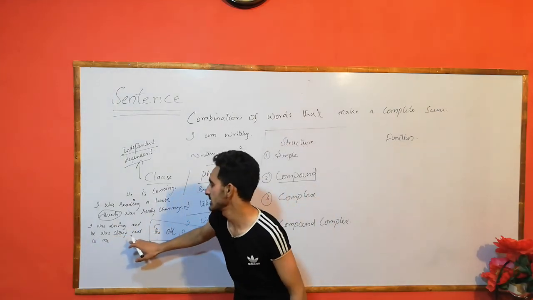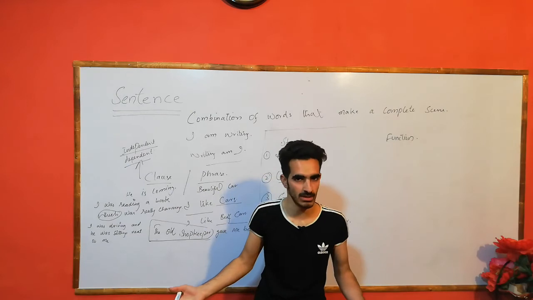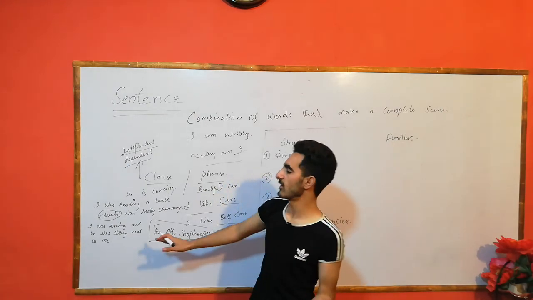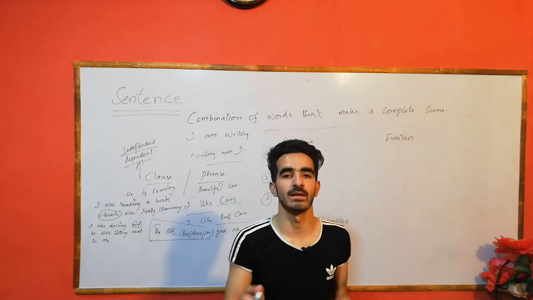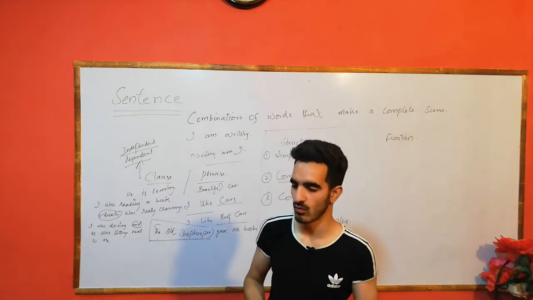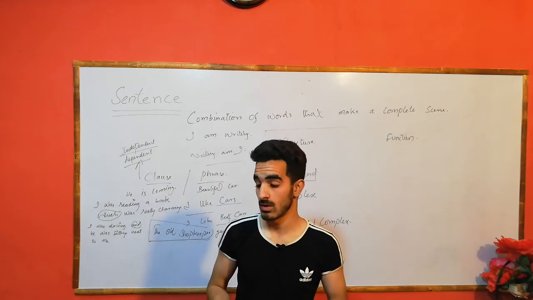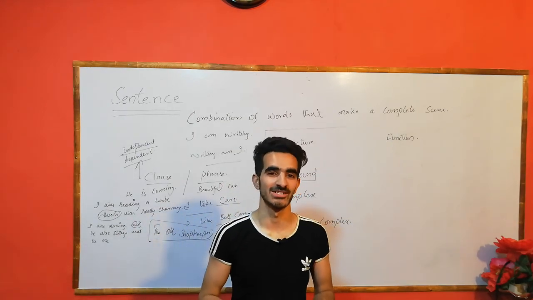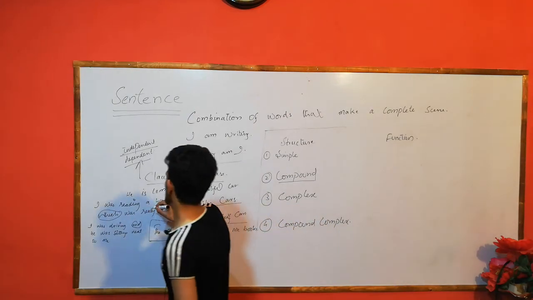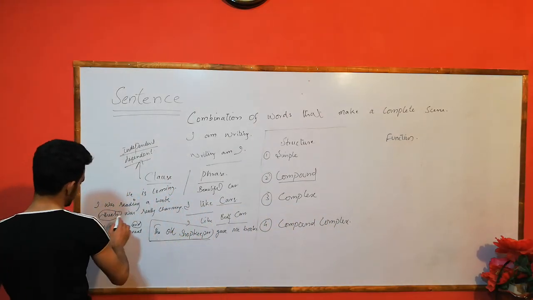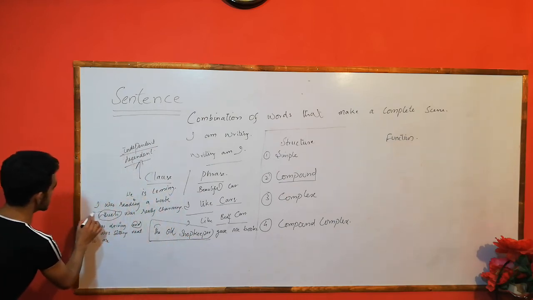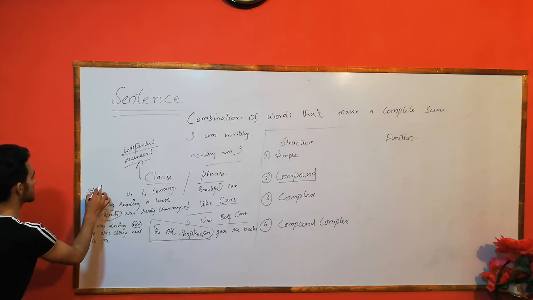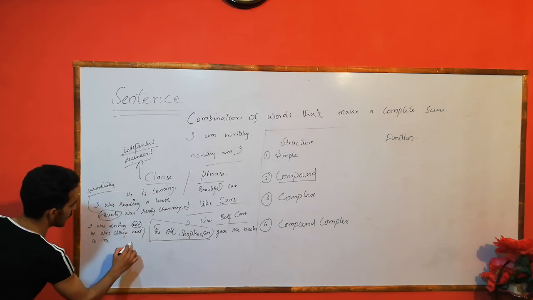And he was sitting next to me is also an independent clause. Therefore, "and" is called a coordinating conjunction, while "which" is the subordinating conjunction.